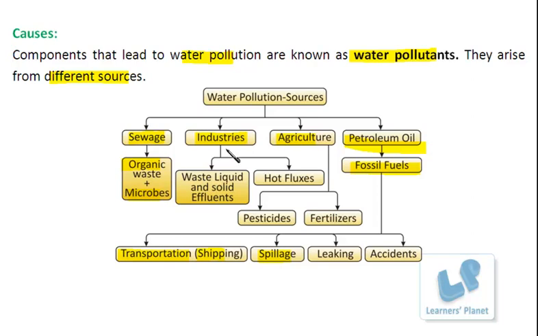Whatever the cause or source of this water pollution, two things are very clear. One is that these sources add unwanted material to the water bodies, and besides that, they change the temperature. So now let's see what happens when such changes occur in the water. Let's see the effects of water pollution.